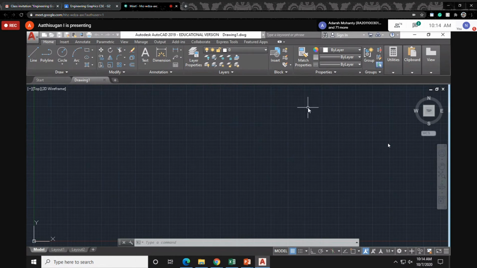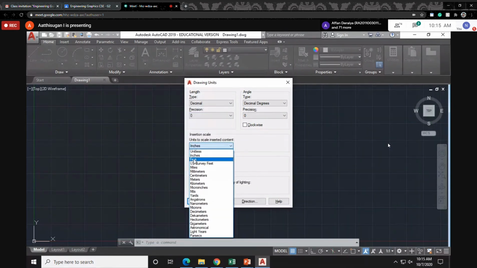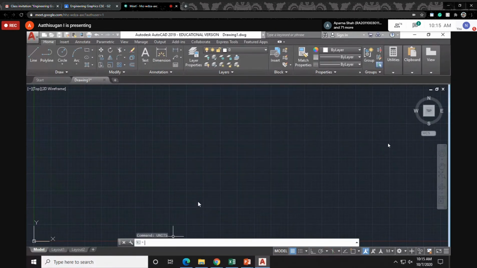Next step, you have to give the basics. First, you have to check the units. If you want to change the precision, remember this is coming in inches. In India we follow only millimeters. Just click mm, then click OK. Remember, millimeters for all units.